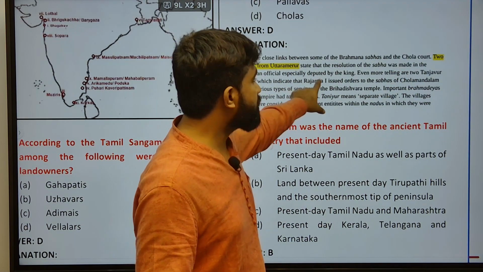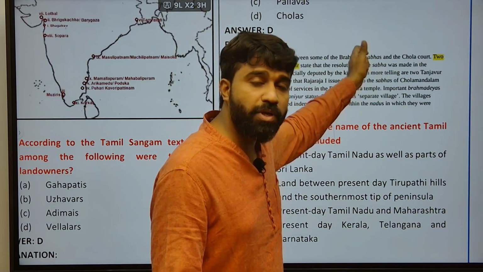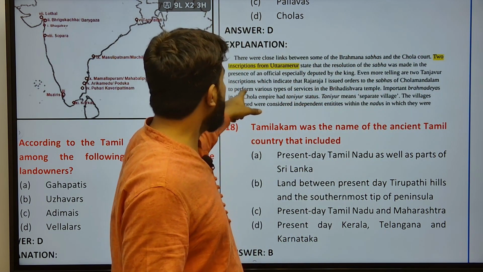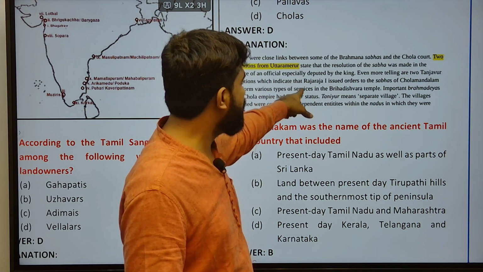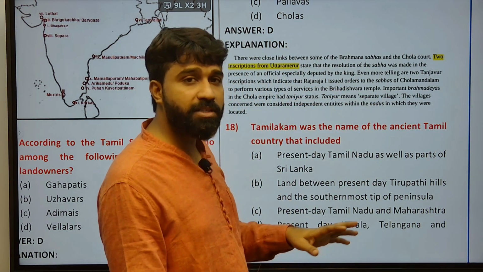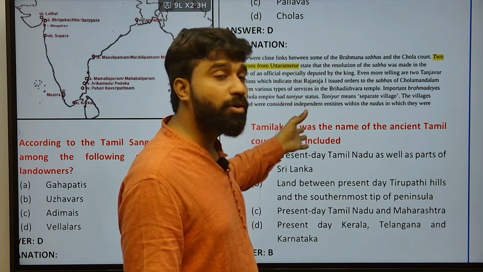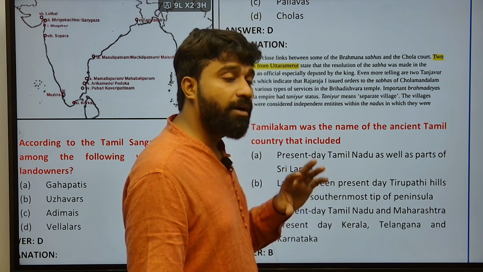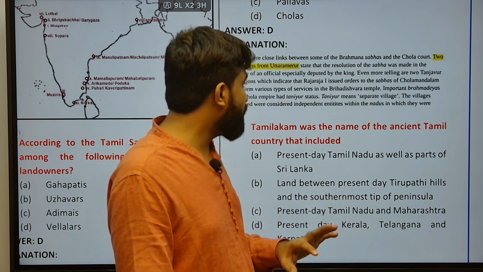The Uttar Merur inscription stated that a resolution would have been passed by the Sabha, led by the Brahmanas, in the presence of an official especially deputed by the king. So the Sabha passes the resolution, and that notification usually takes place in front of an official deputed by a king.